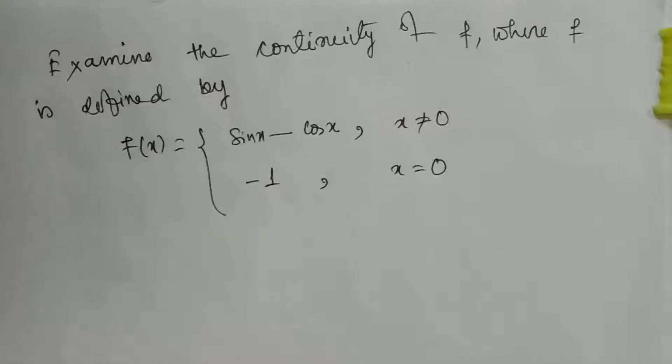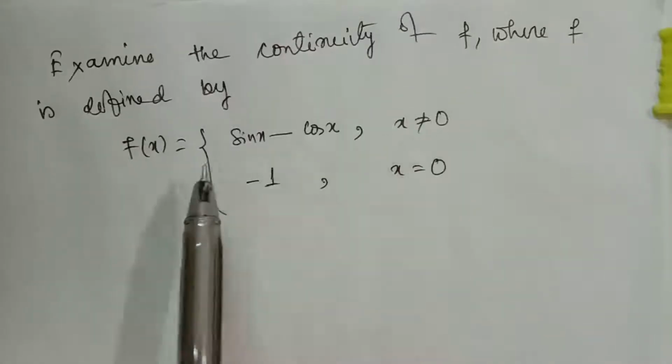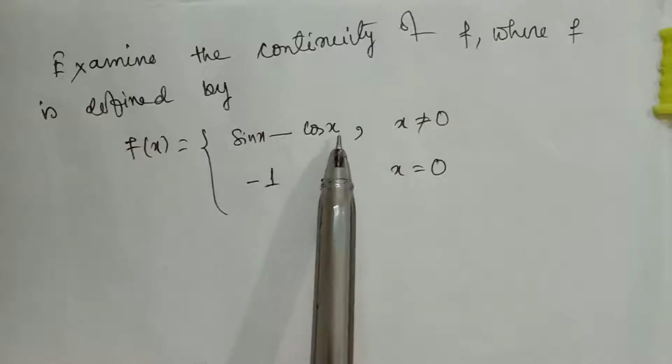Our next question is from NCERT book. Examine the continuity of f where f is defined by this. Now first of all, when x is not equal to 0, fx equal to sin x minus cos x.